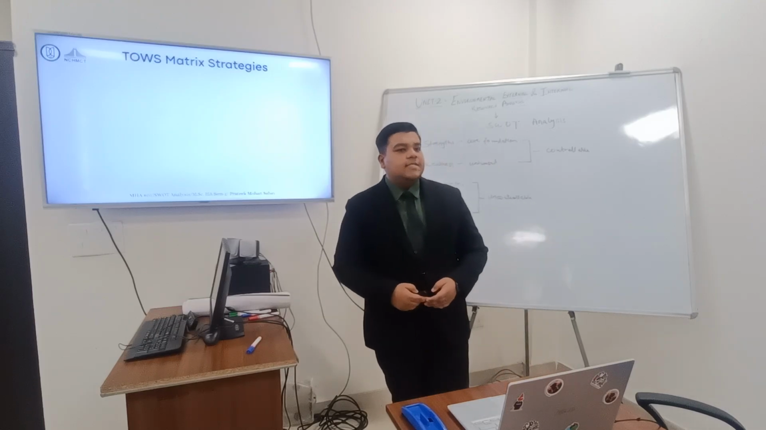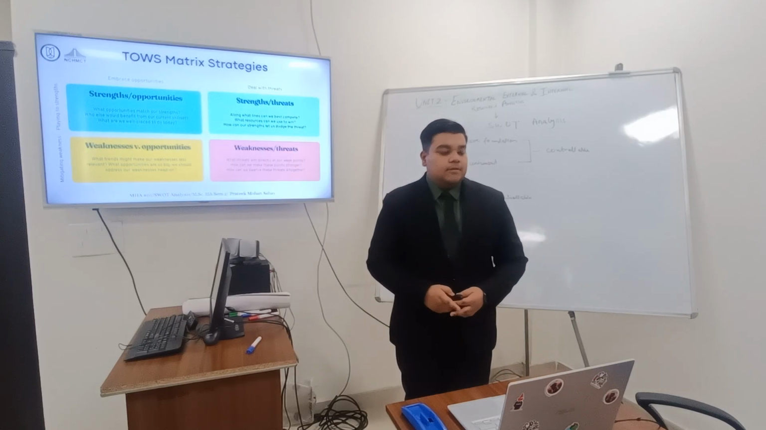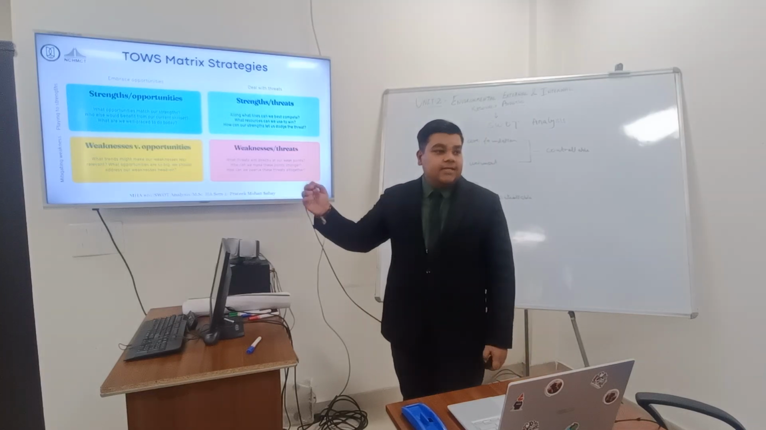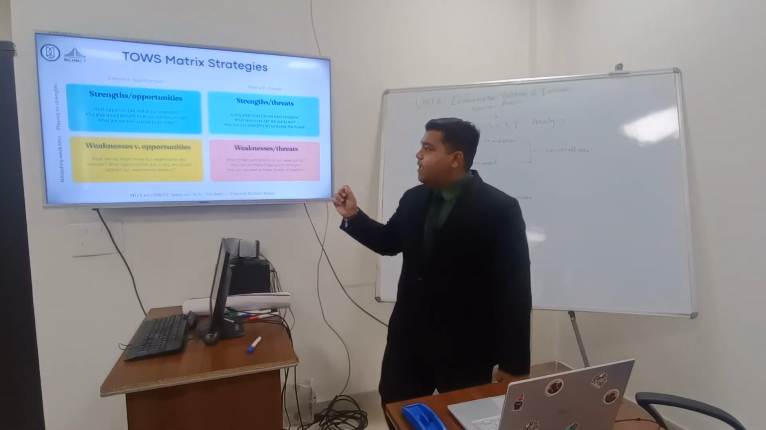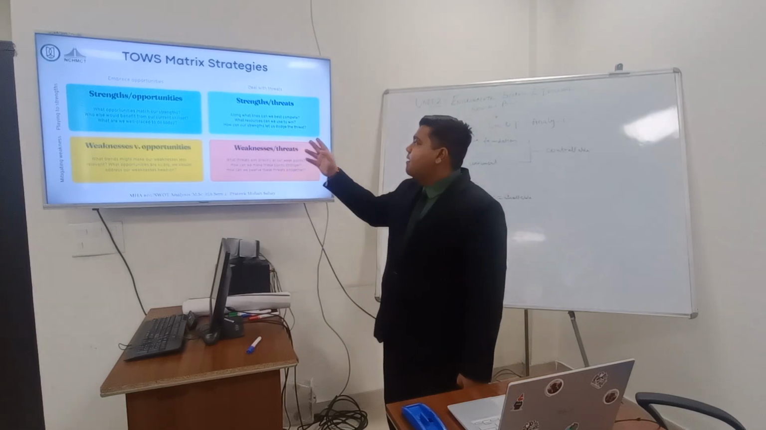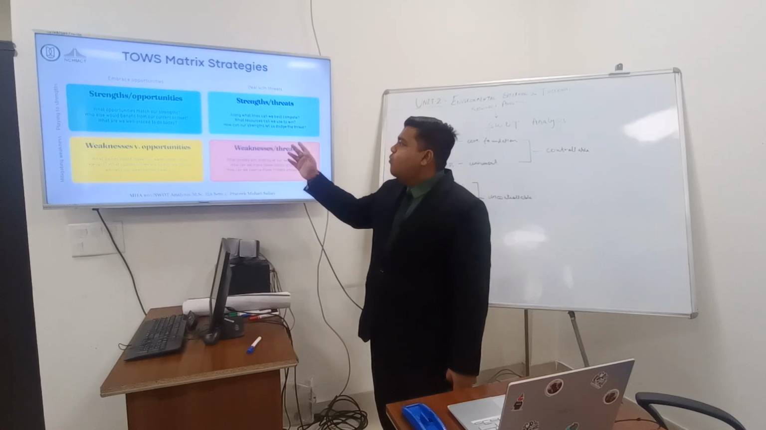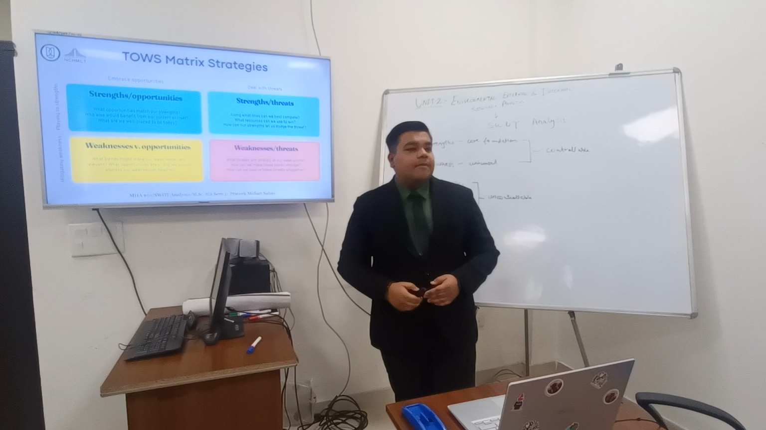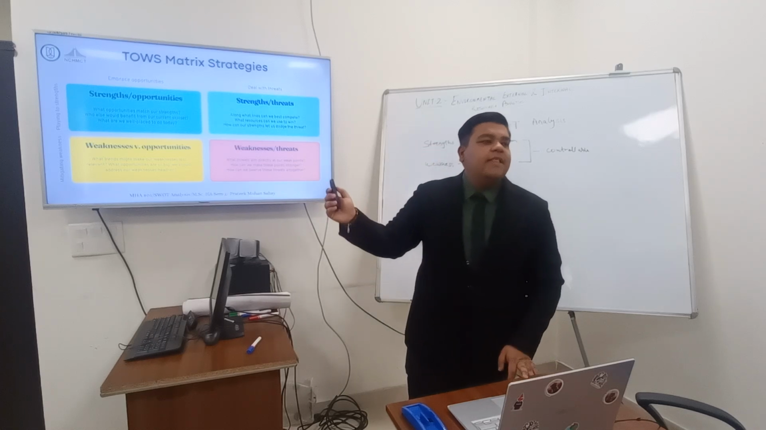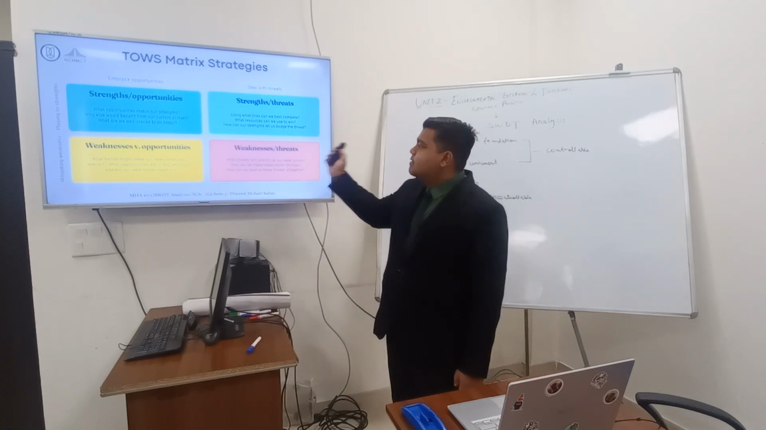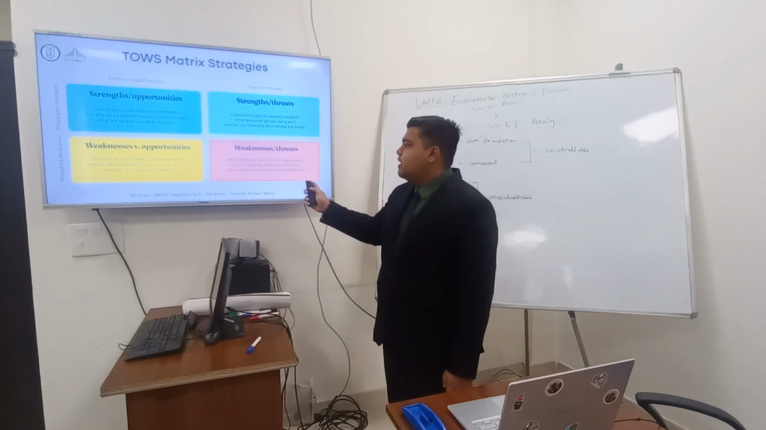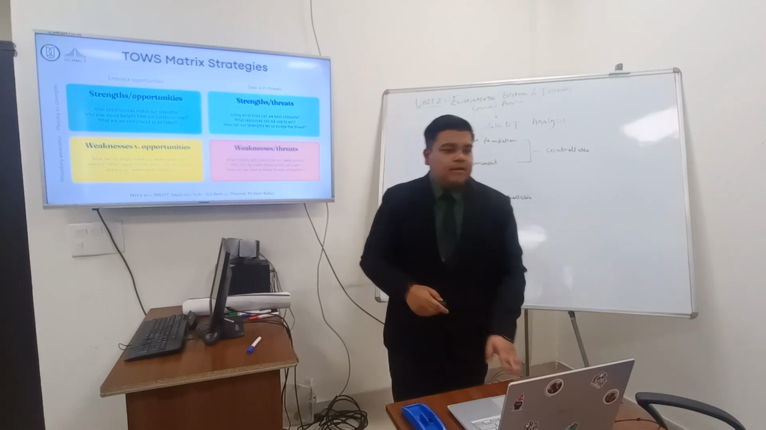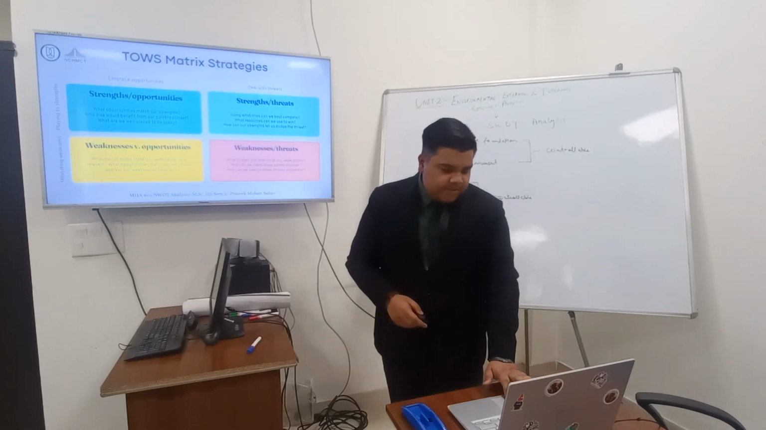Now, how are strategies formulated in the TOWS matrix? These are the strategies of TOWS. There are basically four strategies: strengths and opportunities, strengths and threats, weaknesses and opportunities, and weaknesses and threats, used to develop strategies. So we will see each and every one.